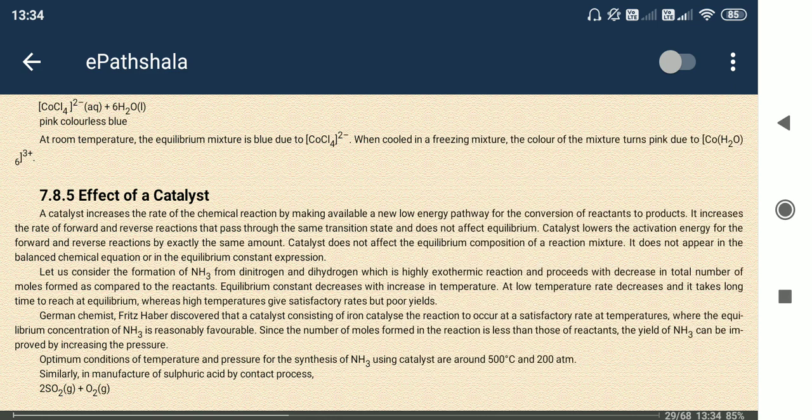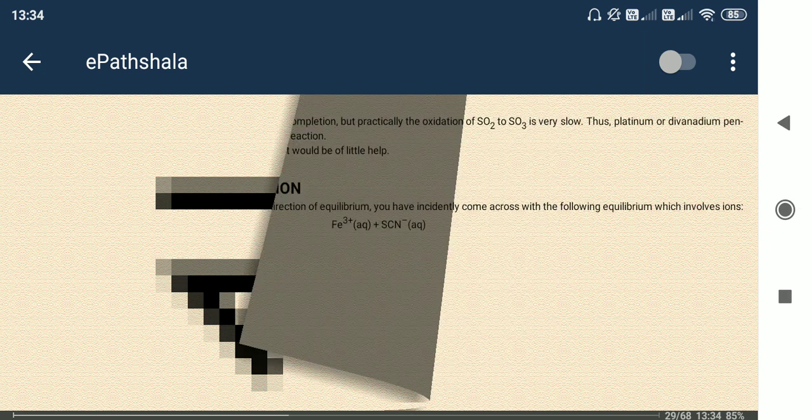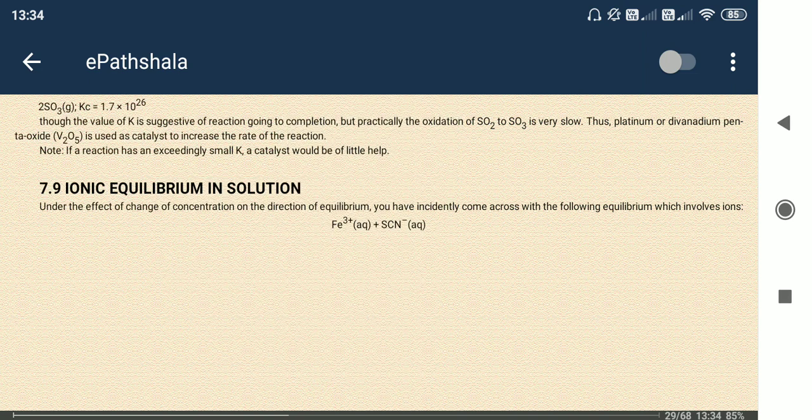So the effect of a catalyst: we know that a catalyst increases the speed of the reaction. In equilibrium reactions also it will do so. It will increase the rate of the forward reaction as well as the backward reaction, so the equilibrium will be achieved very quickly, but the concentration of the reactant or product in the equilibrium state will not get changed by the catalyst. So the catalyst will help to gain the equilibrium as early as possible, but not change the concentration or the equilibrium constant.